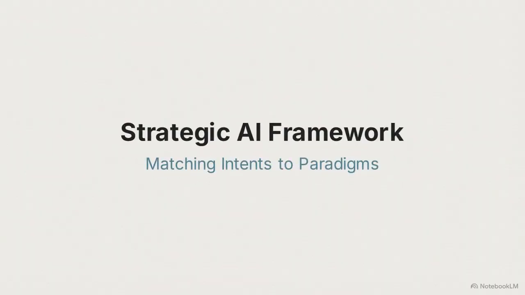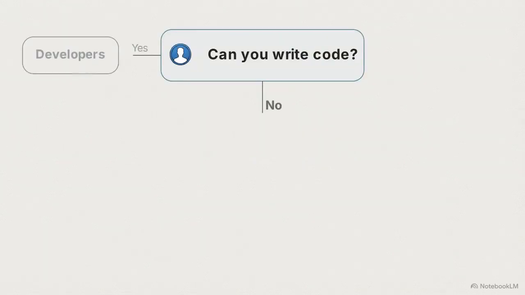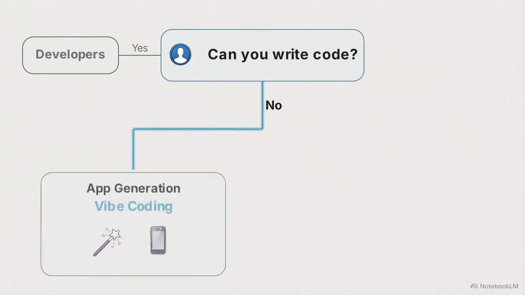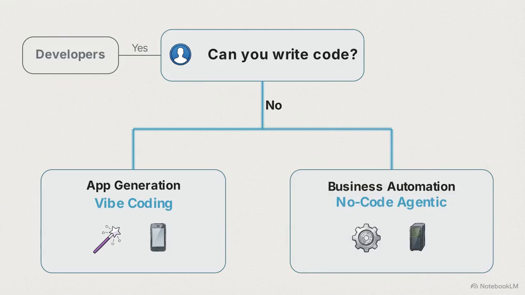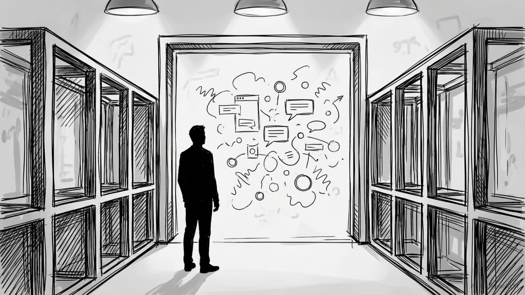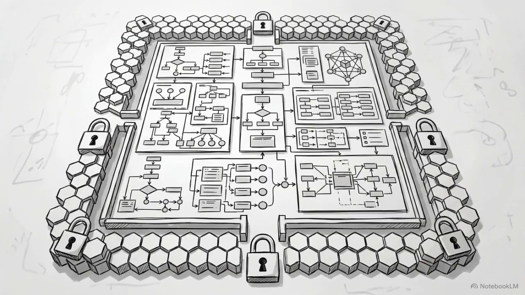To avoid AI technical debt, match your project phase to the correct AI paradigm. Start with one question: can you write code? Following the No branch, if your goal is app generation, use vibe coding. For business automation, route to no-code agentic platforms. If you are a career transitioner, treat vibe coding as a gateway to learn the concepts, but focus your energy on no-code agentic workflows to build a true career moat.